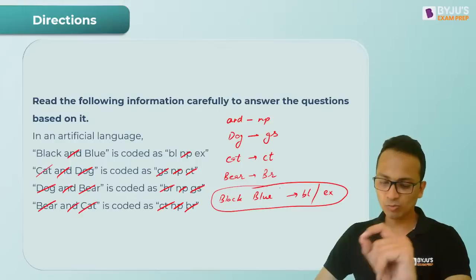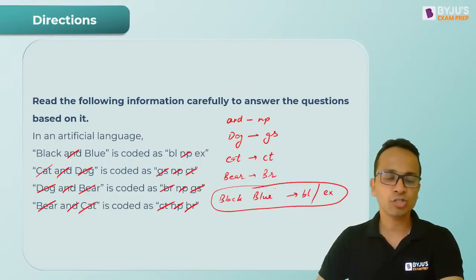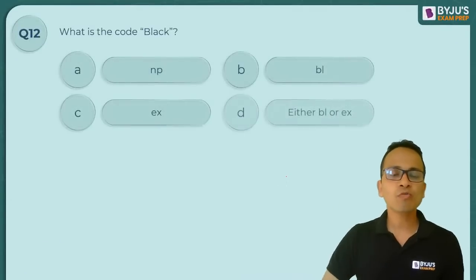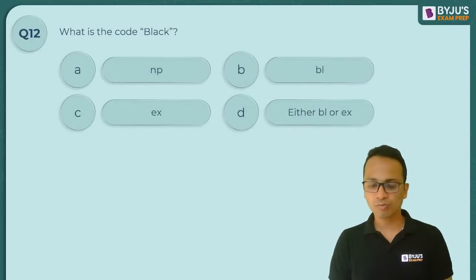Okay, now let's look at each and every question independently. So the first question on your screen now, I want a quick answer for this one. What is the code for black? What is the code for black?